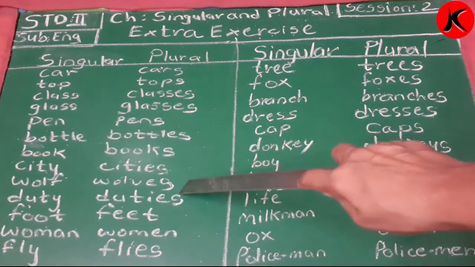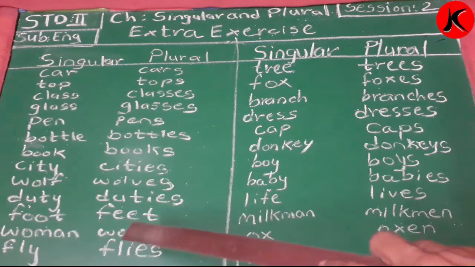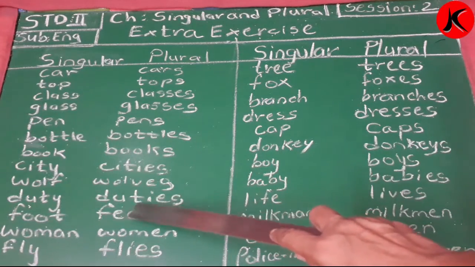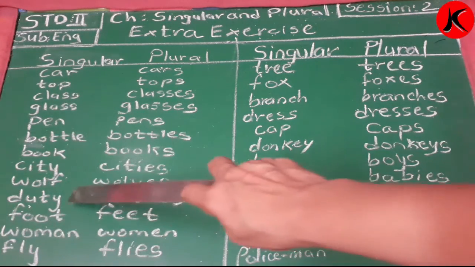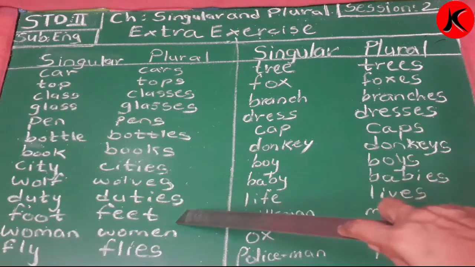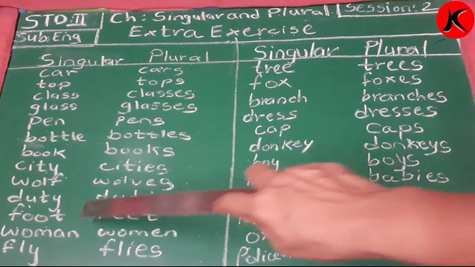So the whole spelling will become wolves. Now the second word is duty. Over here duties, same with Y. I will remove Y to make it plural, so I'll add IES. So singular is duty and plural is duties.